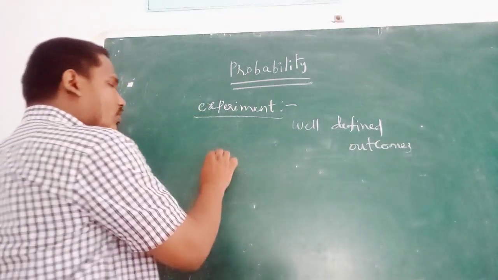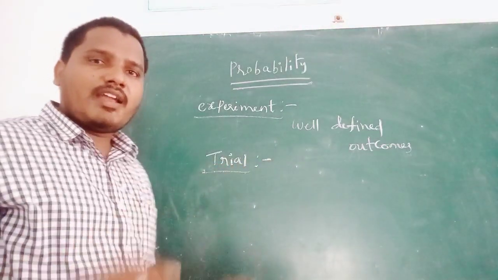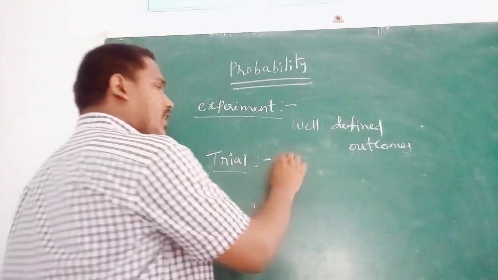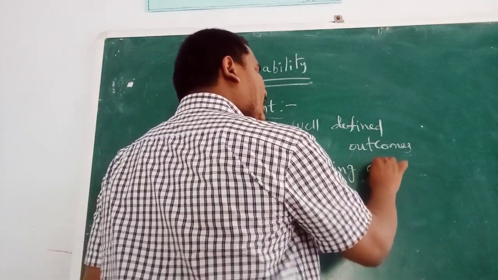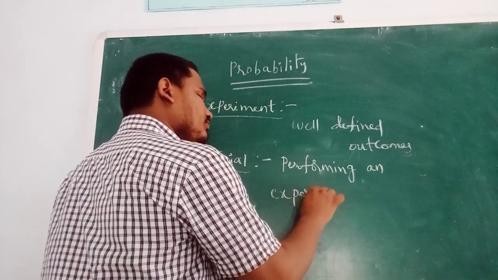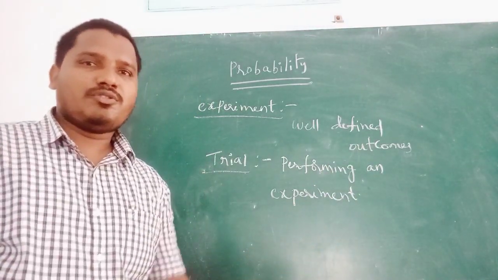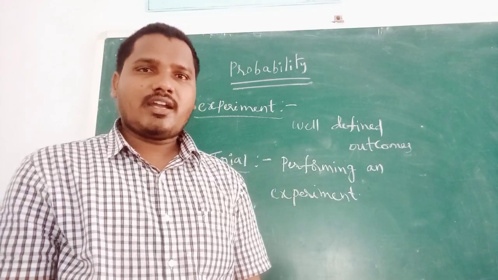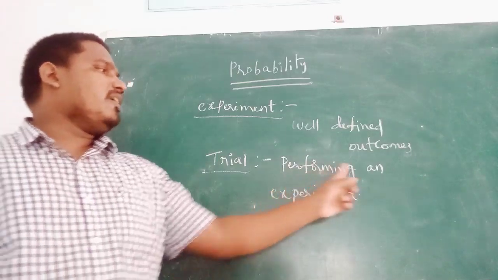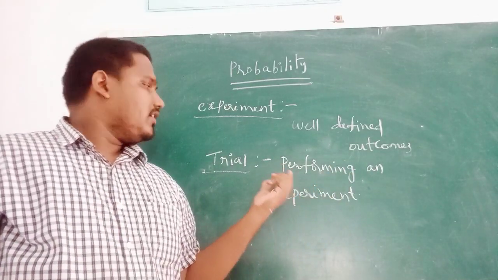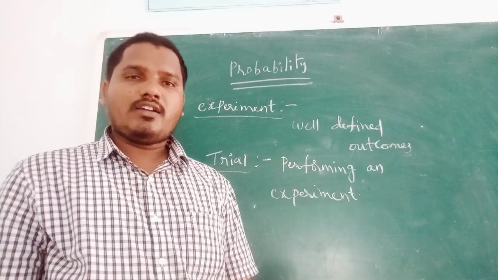Next, what about a trial? Performing an experiment is called a trial. So many times we also use the word try. What is a trial? Performing an experiment is called a trial.